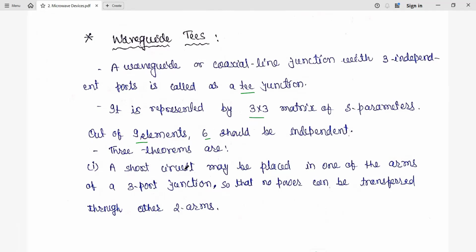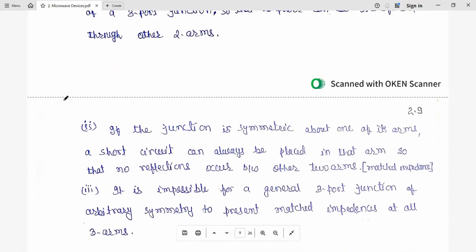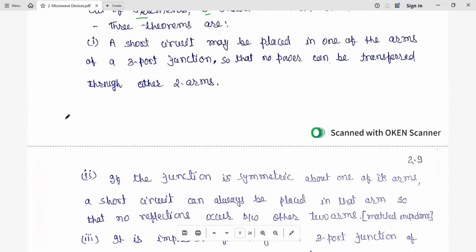There are 3 basic theorems on the basis of which we are going to derive the S matrix here. The first theorem discusses that a short circuit may be placed in one of the arms of a 3-port junction, so that no power can be transferred through other routes. If any one is short, power will not be transferred to anyone. We will discuss this later.